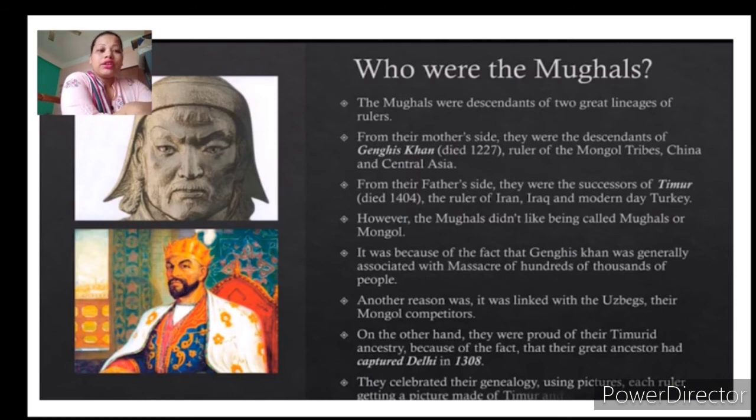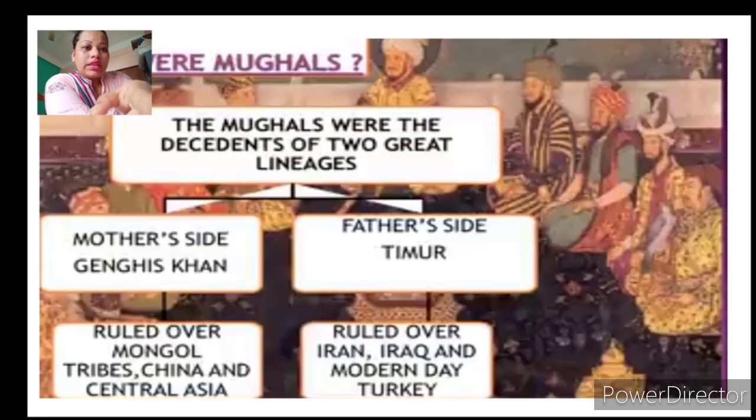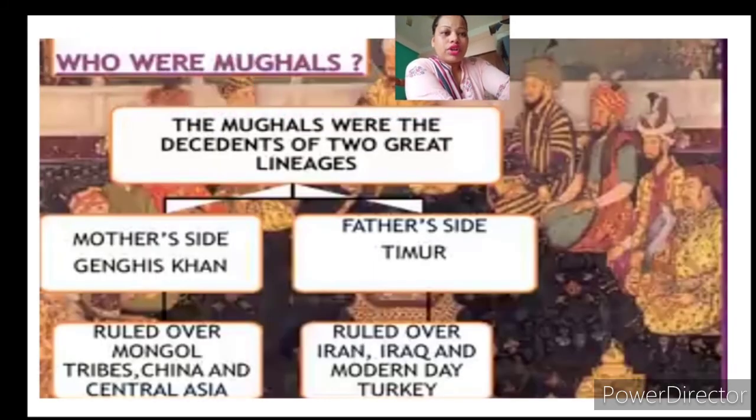They celebrated their genealogy using pictures, each ruler getting a picture made of Timur and himself. This is the lineage I have made for you so that you can understand easily. The Mughals were descendants of two great lineages. First from the mother's side, it's Genghis Khan, maybe it's the maternal side. Then from the father's side, it's Timur.